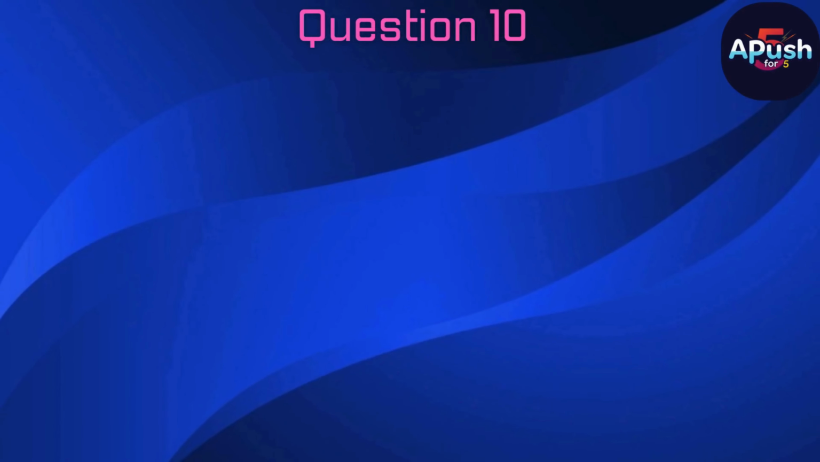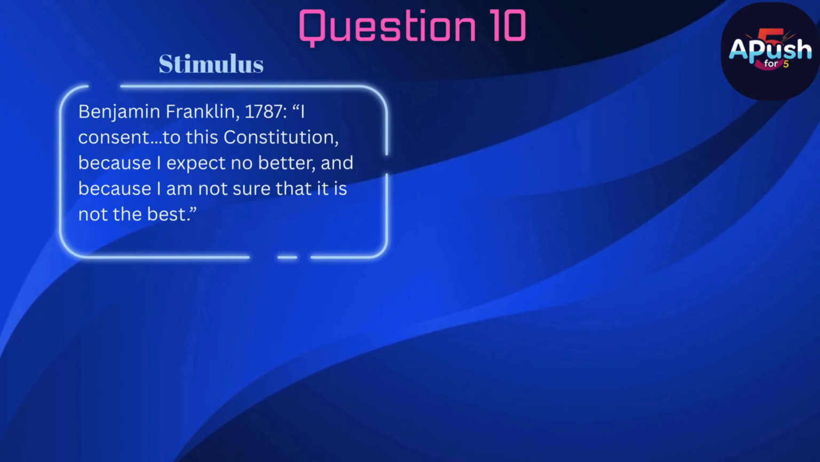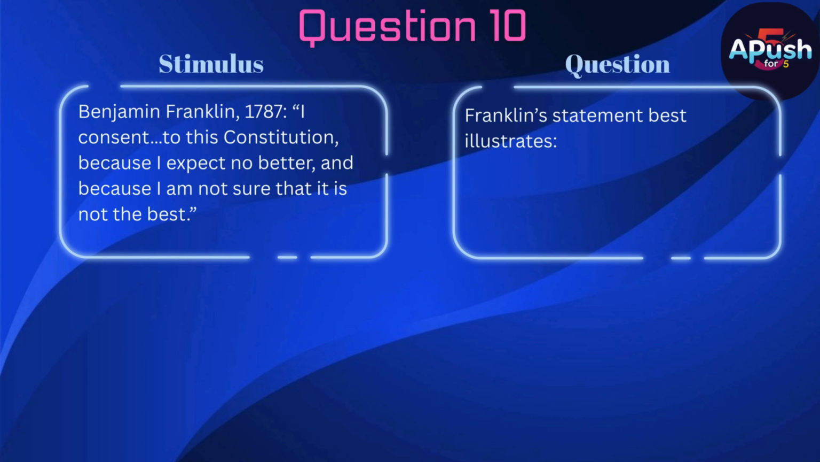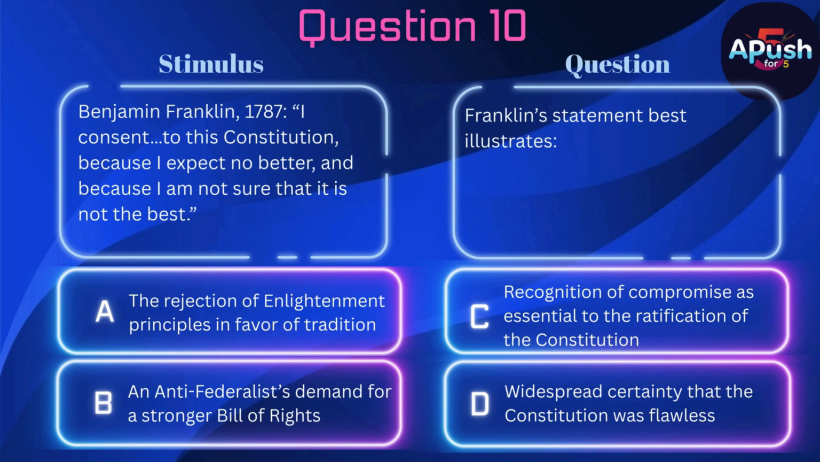Question 10. Stimulus. Benjamin Franklin, 1787. I consent to this Constitution because I expect no better and because I am not sure that it is not the best. Question. Franklin's statement best illustrates A. The rejection of Enlightenment principles in favor of tradition. B. An anti-federalist demand for a stronger Bill of Rights.